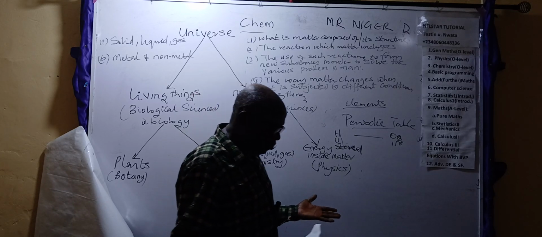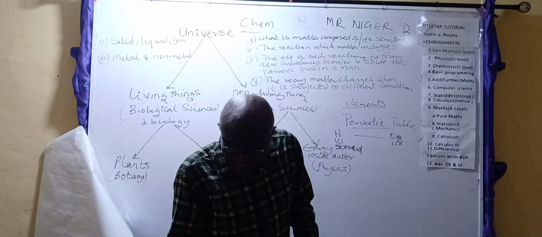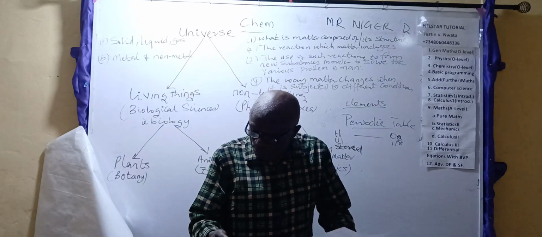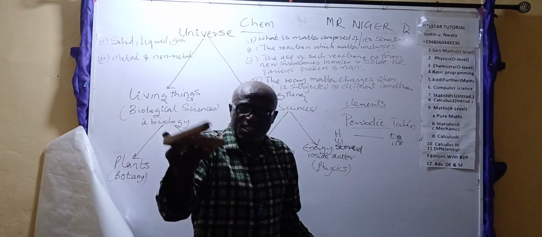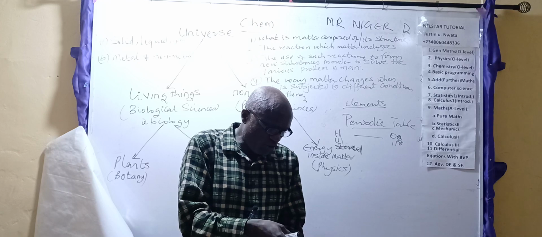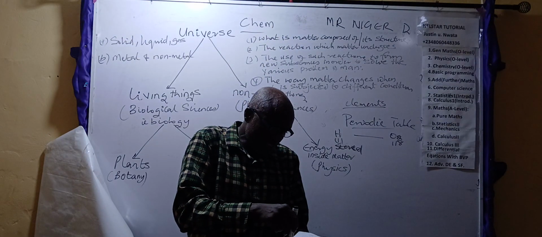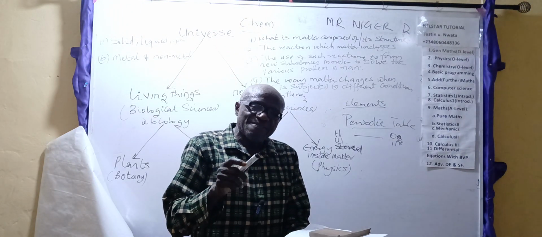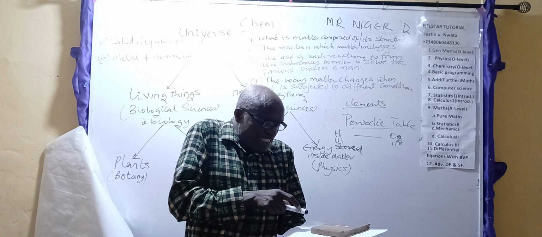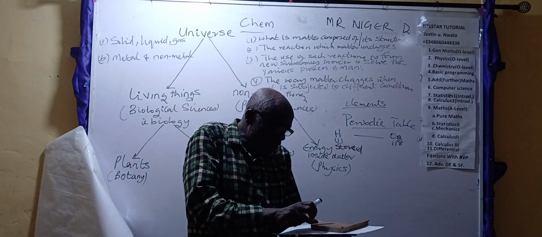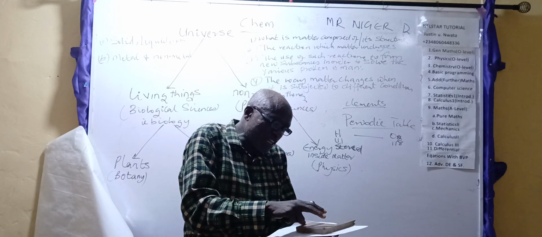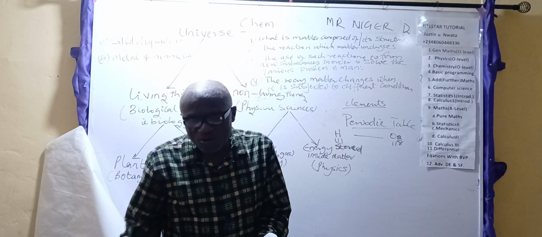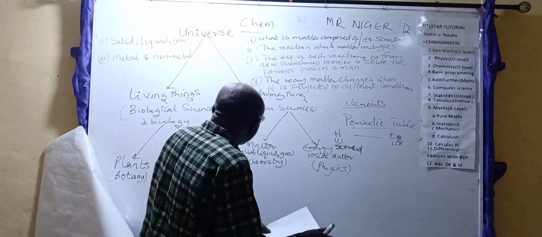So, what is matter? As I taught in the primer section, matter is anything that has weight and occupies space. What I'm holding here has weight. It occupies space; it has taken over this space. Another way to look at matter is anything that has inertia: its reluctance to move when you want to push it, or, if it's already moving, its reluctance to stop moving. That is inertia. Anything that has that quality is referred to as what? Matter.